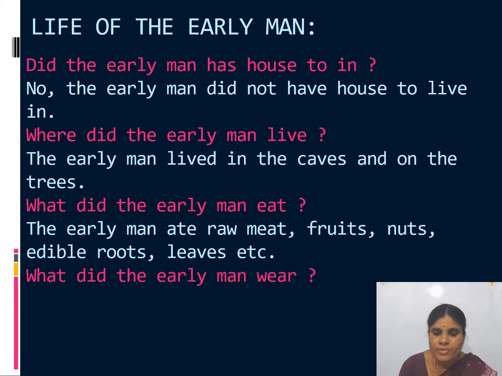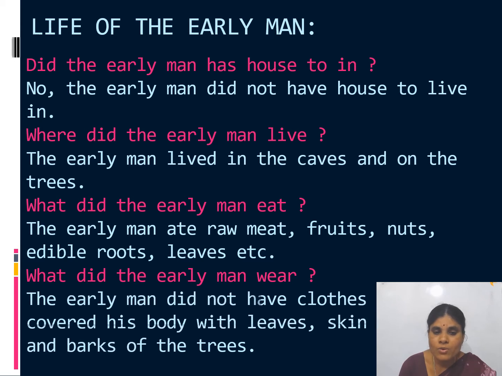What did the early man wear? See, the early man did not have clothes. Then what did he do? He covered his body with leaves, skin of animals, and barks of the trees. What did the early man wear? The early man covered his body with leaves, skin of animals, barks of the trees.